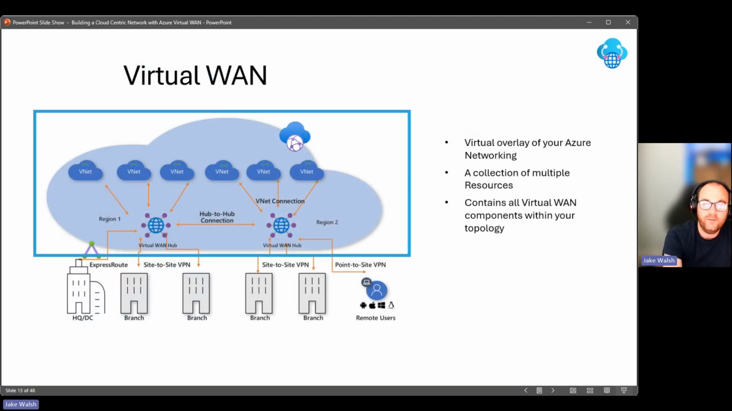So we'll start with Virtual WAN. Virtual WAN itself is this virtual overlay of your Azure networking infrastructure. It's a collection of multiple resources, and it contains all the Virtual WAN components within your topology. And although you may have a Virtual WAN that spans multiple regions, this, similar to some other services, is shown as just an entity in a single region. It's the management point for it, really, with resources then deployed into the regions that you require.